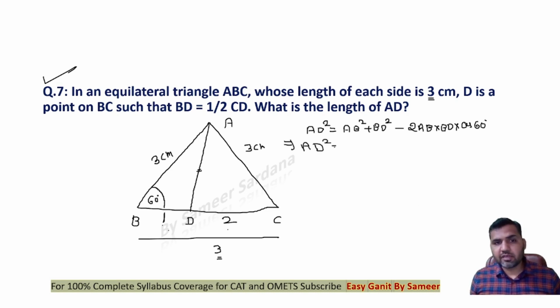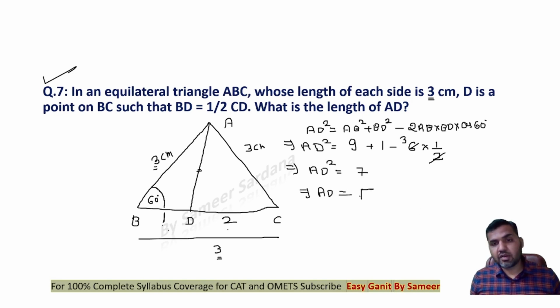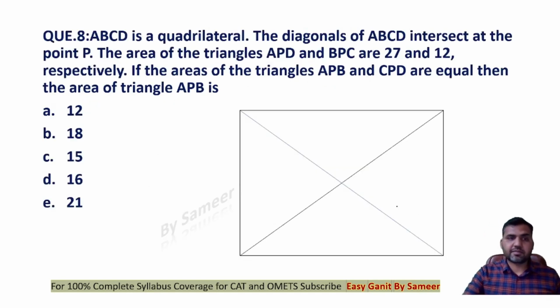AD square will be equal to AB, that is 3 whole square, 9, plus BD square, that is 1, minus 2 times of AB into BD, that is 6, into cos 60. Cos 60 is same as 1 by 2, right? So this will be 3. So can I say that AD square will be equal to 7? So AD is what we are supposed to find out. The length of AD will be root 7 centimeter. This is the correct answer to the question.